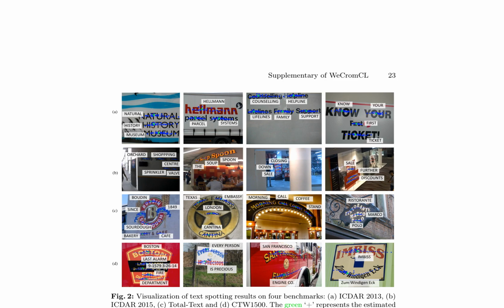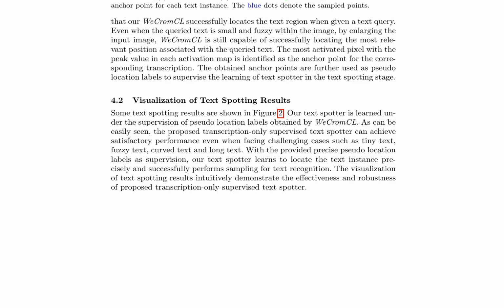Even in challenging cases such as tiny, fuzzy, curved, or long texts, the proposed method can successfully locate text instances and perform sampling for text recognition. WeCromCL's ability to locate text regions is visualized through activation maps, where the most activated pixel with the peak value in each map is identified as the anchor point for the corresponding transcription.